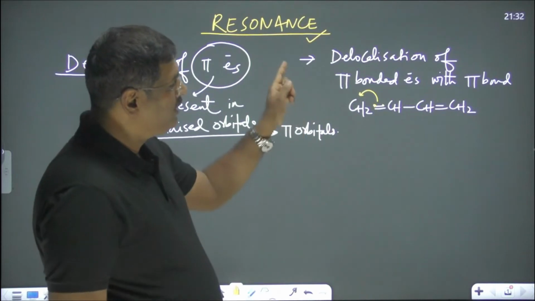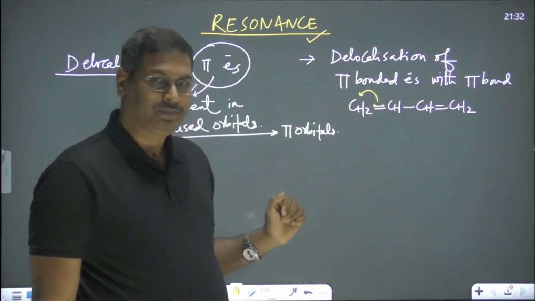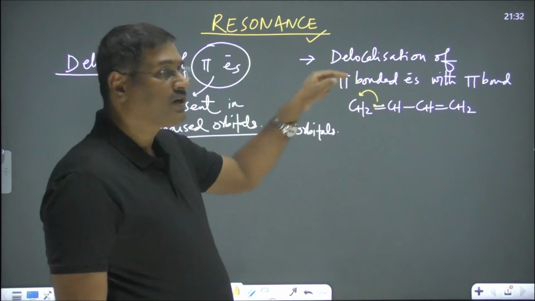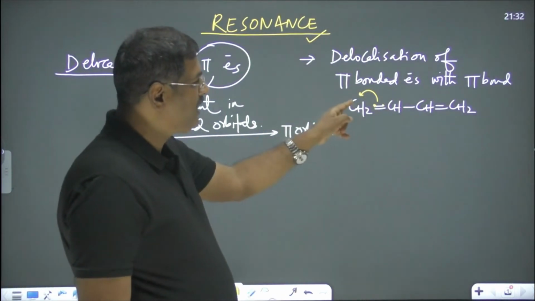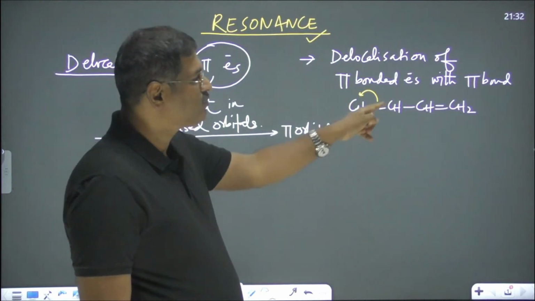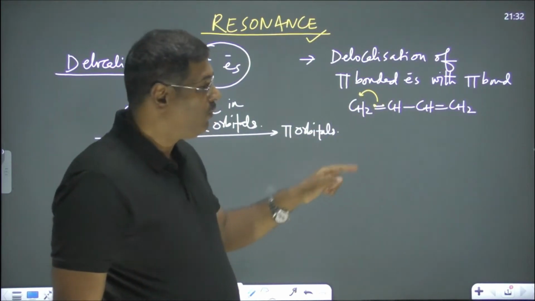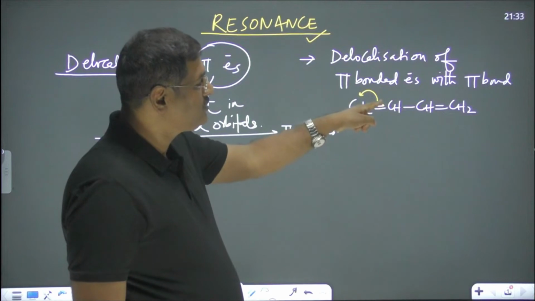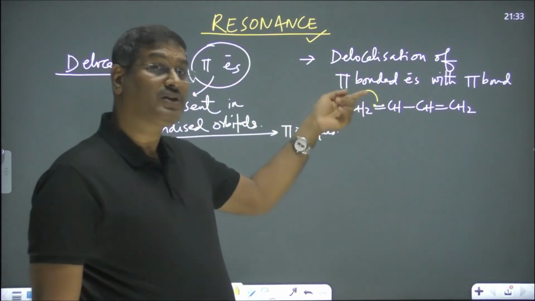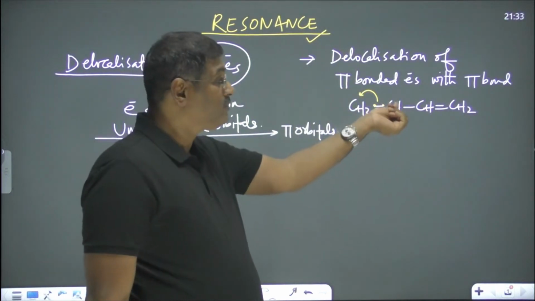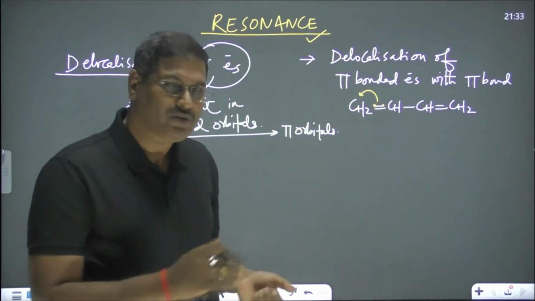So when we break this, it is a kind of heterolytic cleavage. This will have a negative charge, and this will have a positive charge. Why negative? Because this bonded electron will now be with this carbon atom. This is one extra electron. And this one is losing one electron, that's a positive charge.